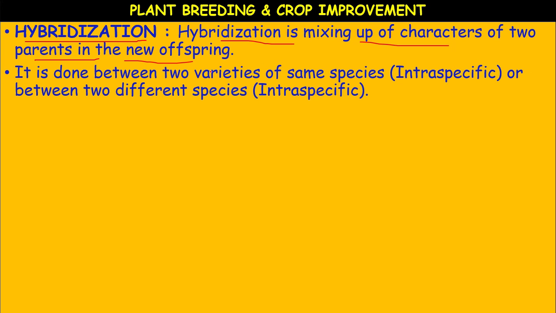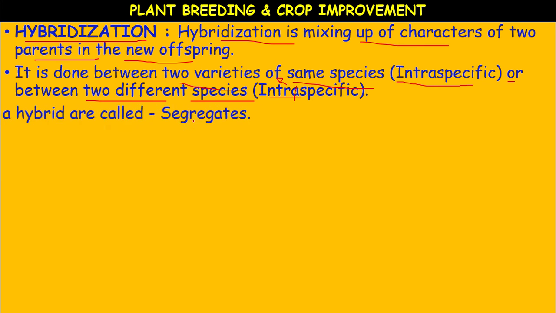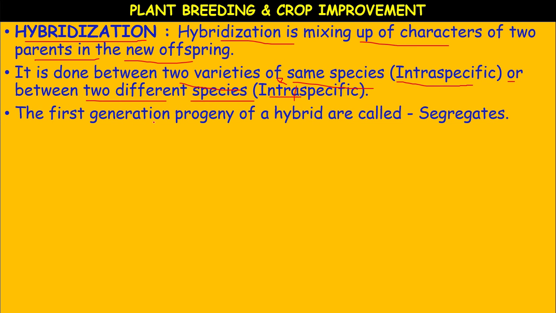Hybridization is done between two varieties of the same species, that is intraspecific, within the same species, or between two different species, that is interspecific. Please make a correction here: interspecific. Okay. Intraspecific and interspecific hybridizations. The first generation progeny of a hybrid are called segregates.